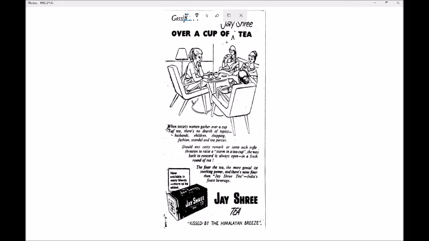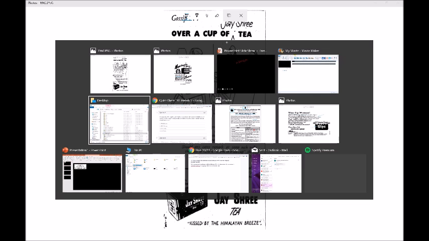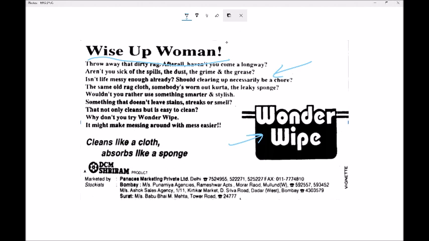We also see that women are now active consumers in society. Since the ad was directed towards them, it suggests that they were able to go out and buy the product being sold themselves, unlike 10 years ago, where the men of the house were the only ones who could make purchases for the family. We see this trend continue into the 90s and 2000s, where the ads concerning, let me pull up the 1992 ad, where the ads concerning women consumers were no longer targeted at men, but women themselves.